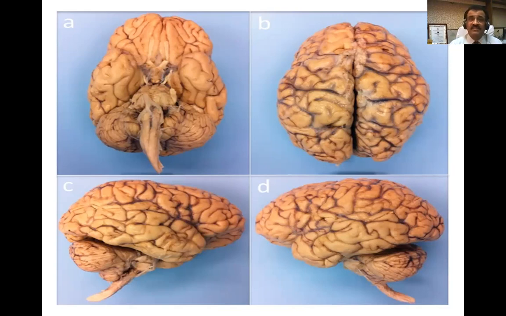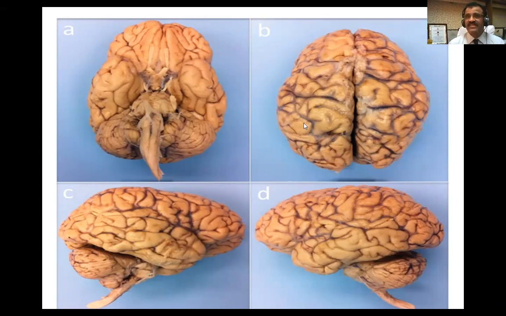So we study the cerebrum. We can see the cerebrum from the inferior surface here. You can see the cerebrum, and you can see the cerebellum here, plus a brainstem consisting of midbrain, pons, and medulla oblongata. In other pictures, all these parts are not clearly seen, because some parts get hidden. You can see the cerebrum here in diagram C, and the cerebellum here, and the brainstem, pons, and medulla oblongata. So some of the things get hidden. And here you can see only the cerebellum in case of B.